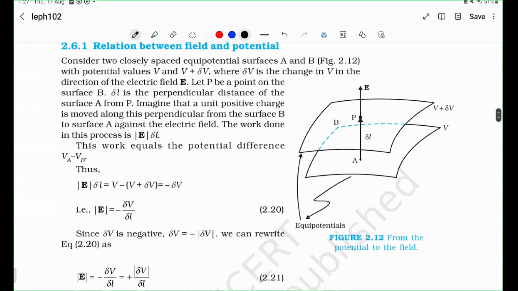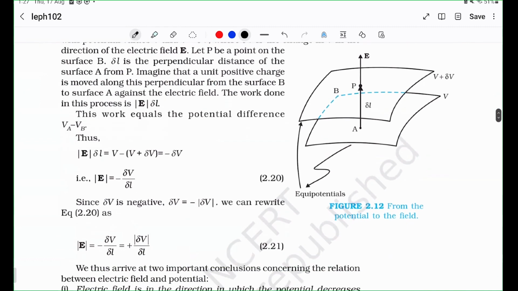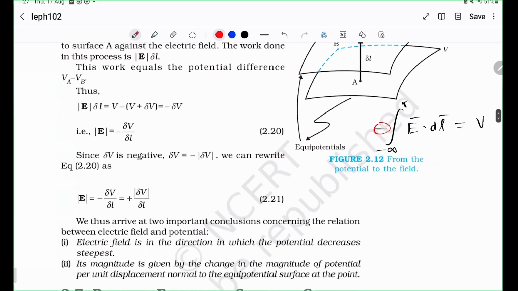So I think so far we have discussed that negative integral of E dot dl is equal to the potential, right? And this is, by the way, from minus infinity to r. Minus infinity is simply the reference. Why is there a negative sign here? That is because the potential is a measure of how much work the external observer has put in, right? So this is actually technically potential energy, per unit charge, right?